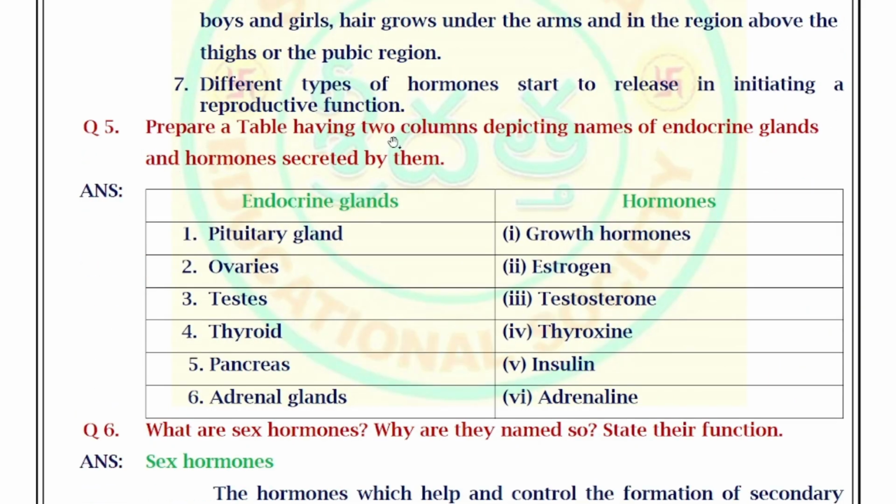Prepare a table having 2 columns depicting names of endocrine glands and hormones secreted by them. Answer: endocrine glands and hormones. Pituitary gland releases growth hormones, ovaries release estrogen, testis releases testosterone, thyroid gland releases thyroxine, pancreas releases insulin, adrenal gland releases adrenaline hormone. So these are the endocrine glands and these are the hormones produced by these endocrine glands.